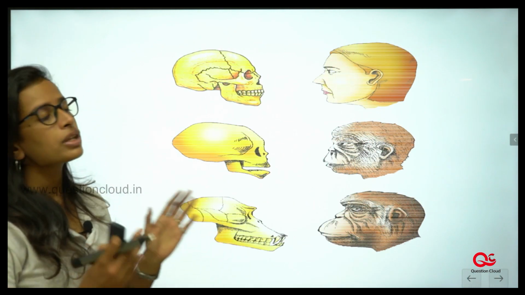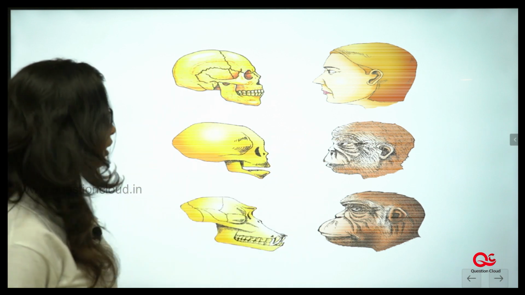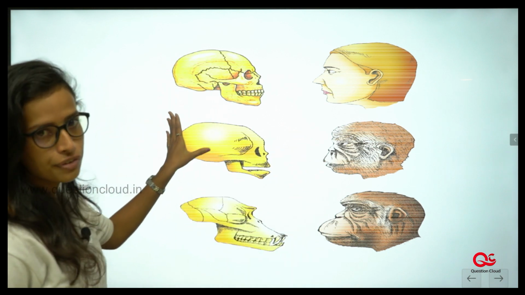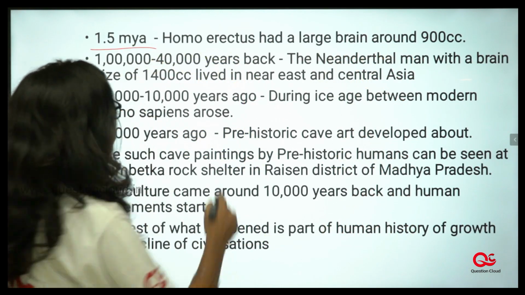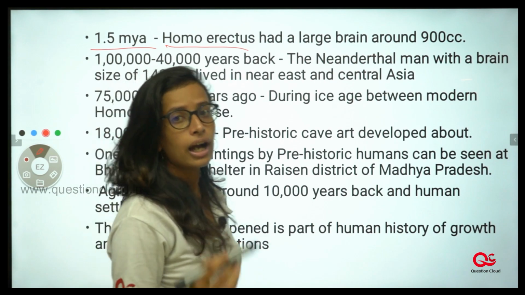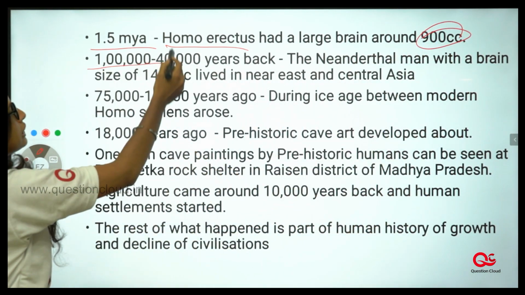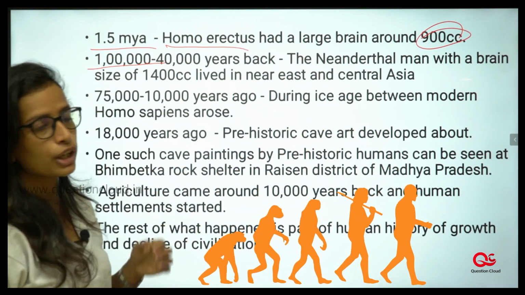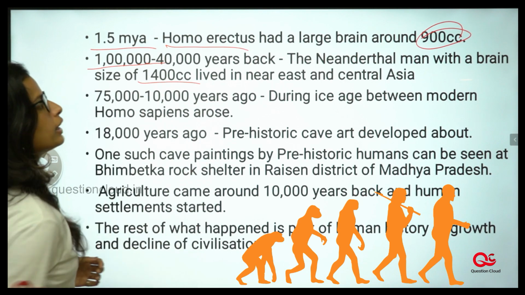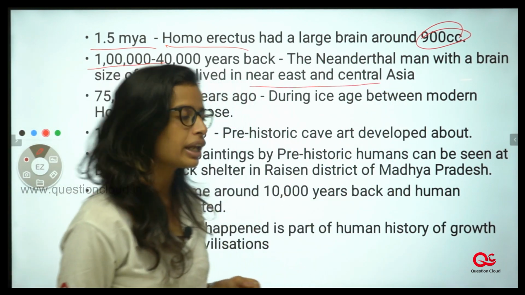These are the bone structures of the chimpanzee and the gorilla, and how their skull and facial bones are similar. 1.5 million years ago, Homo erectus evolved with a large brain of about 900 cc, and nearly 1 lakh to 40,000 years back, Neanderthal man evolved with a brain capacity of 1400 cc, and they lived in the Near East and Central Asia.